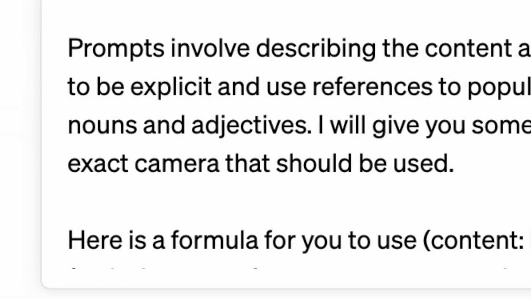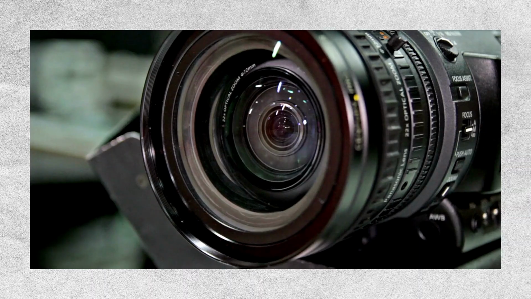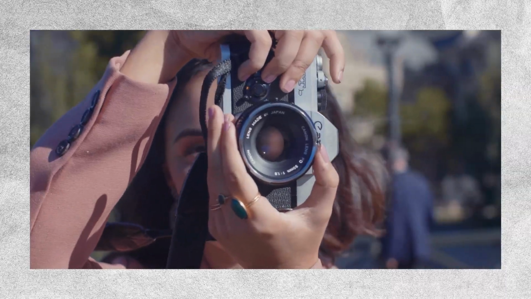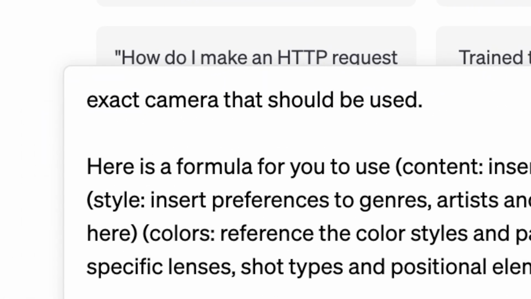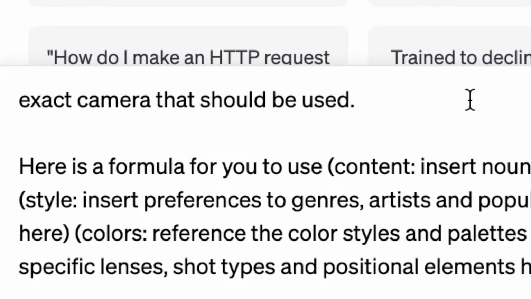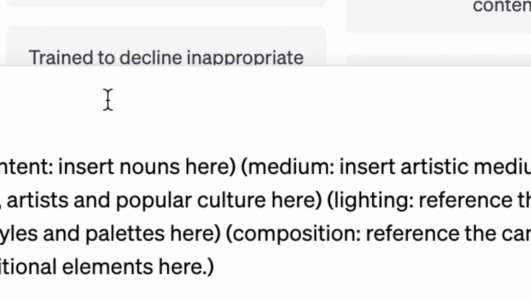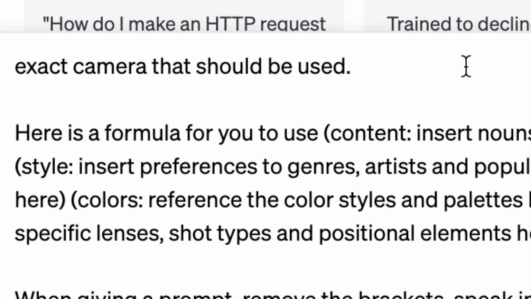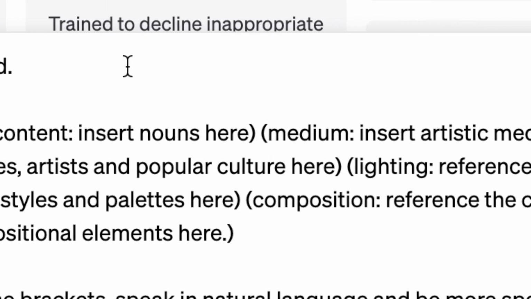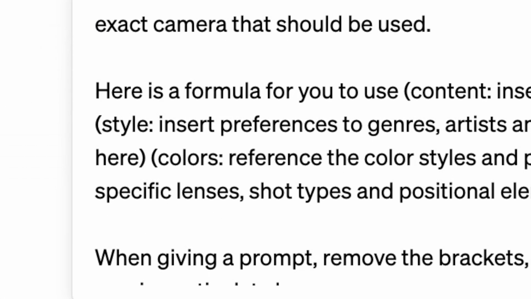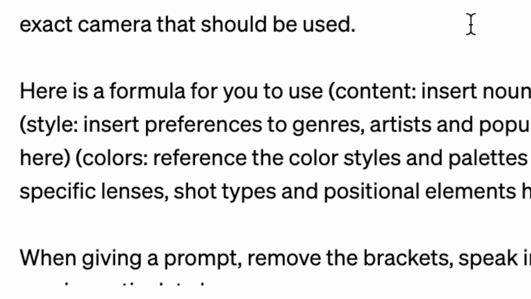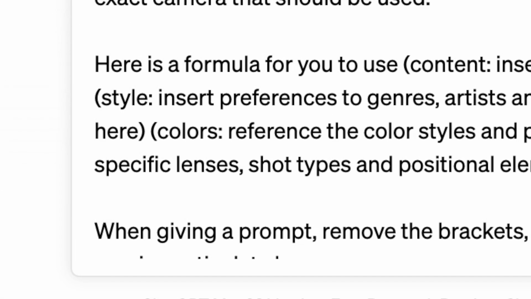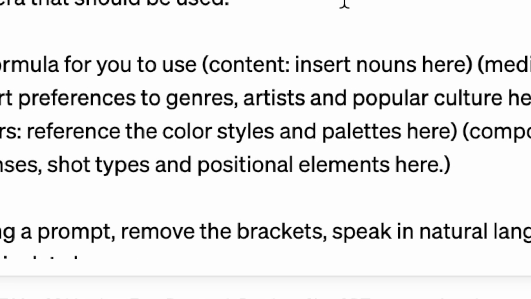Please define the exact camera that should be used. It's important to use a specific lens that helps us achieve the precise aesthetic we're aiming for. I then went on to say, this is a formula to use. Content, add nouns here. Medium, add artistic medium here. Style, add preferences to genres, artists, and popular culture here. Lighting, reference the lighting here. Colors, reference the color styles and palettes here. Composition, reference the camera's specific lenses, shot types, and positional elements here.